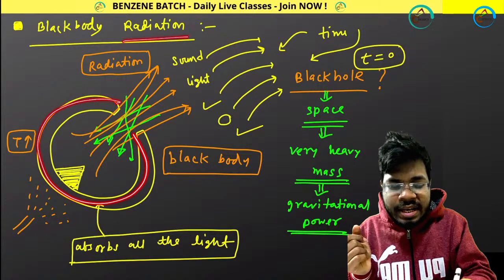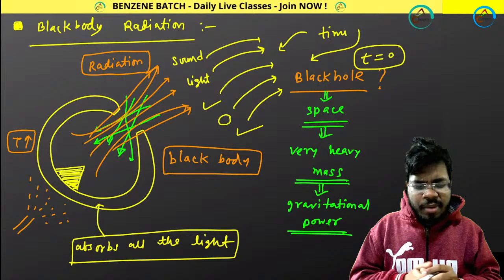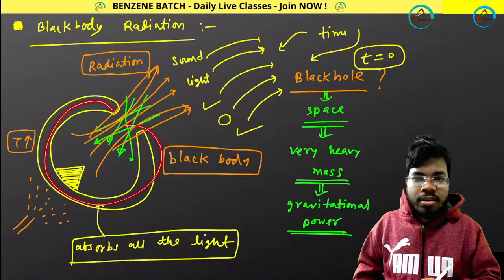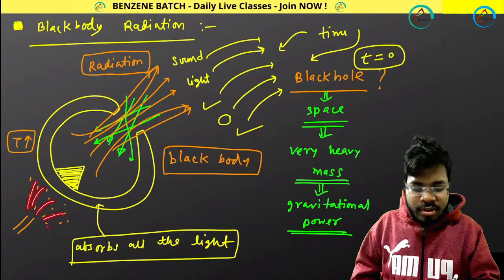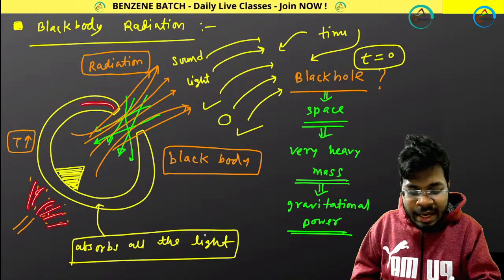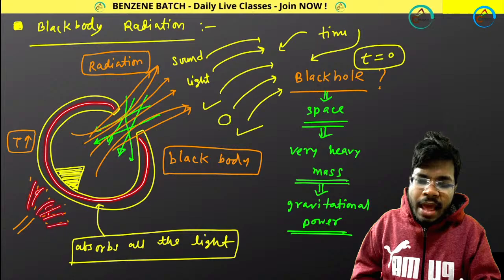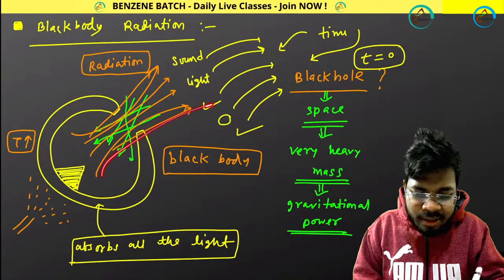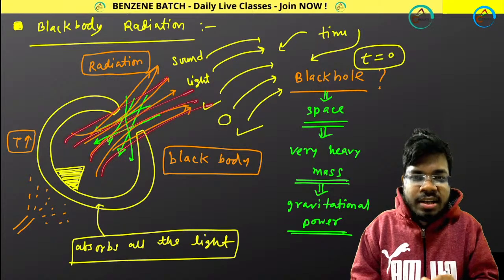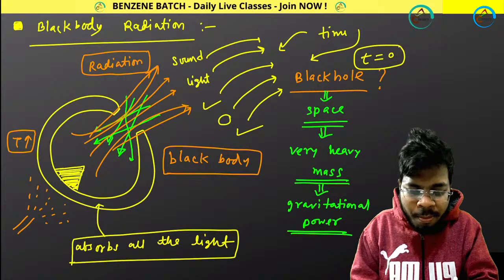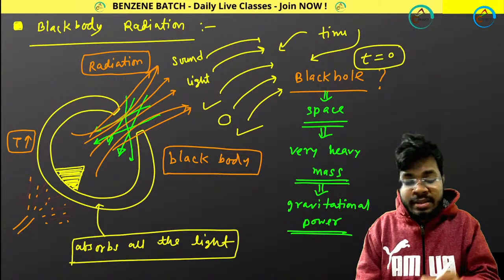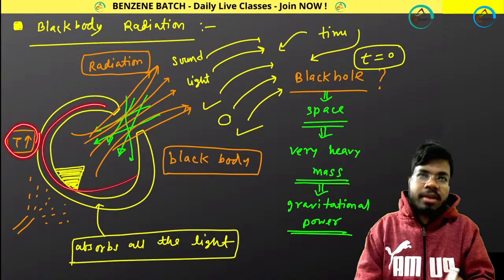And what about radiation? Radiation is what happens when you add heat to the black body after it has absorbed all that light. You are adding heat now, so the energy of the black body is increasing, and then it will be releasing light, releasing radiation, whenever you increase the temperature of the black body.